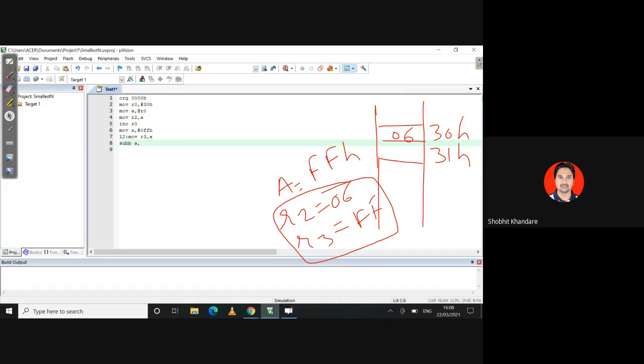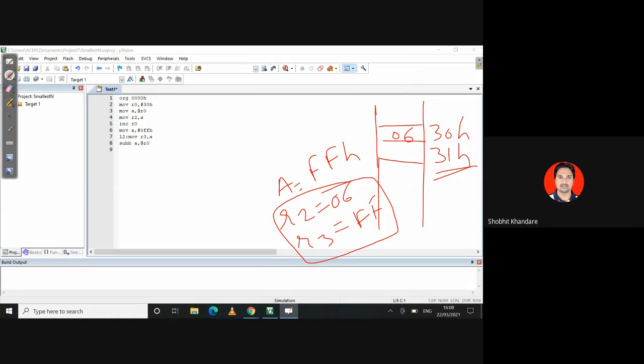Move A comma at the rate of R0. I can say SUBB A comma R0. When I incremented R0, there is some number there now. Okay, 31. Whenever I've incremented this R0 value, it will reach 31. It will be at 31.